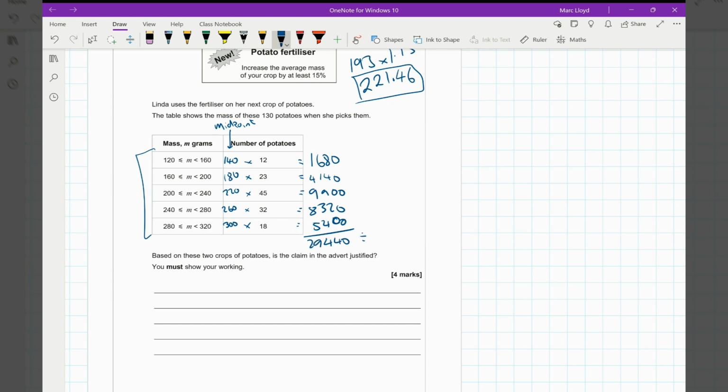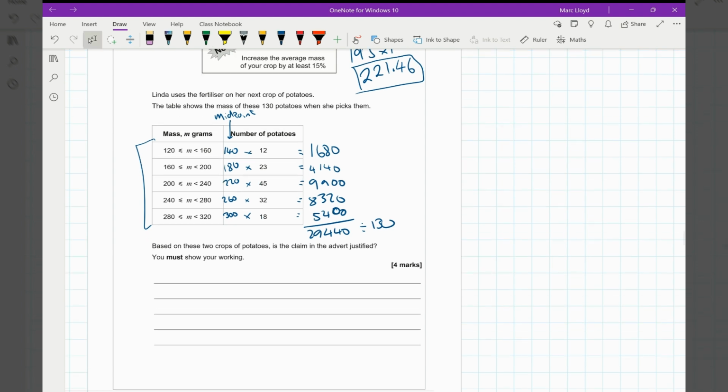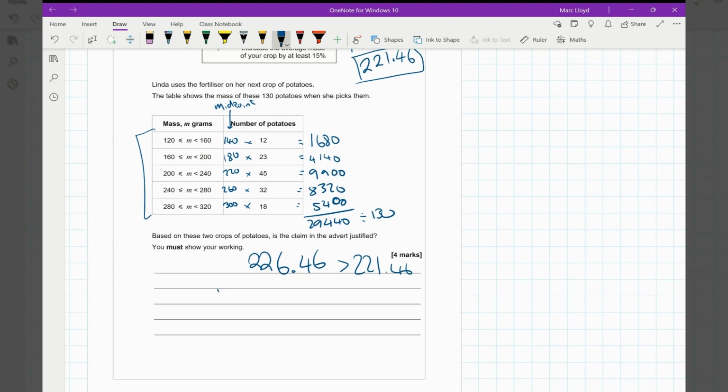We then add those all together, 29440, and that's divided by the 130 potatoes because this column in here will sum to 130. Sum means add up, for those of you not sure what I'm going on about with the word sum. Okay, therefore that answer is 226.46. Now let's compare that to the benchmark. It's greater than that benchmark, which means yes, the claim is justified. Yes, it is justified.